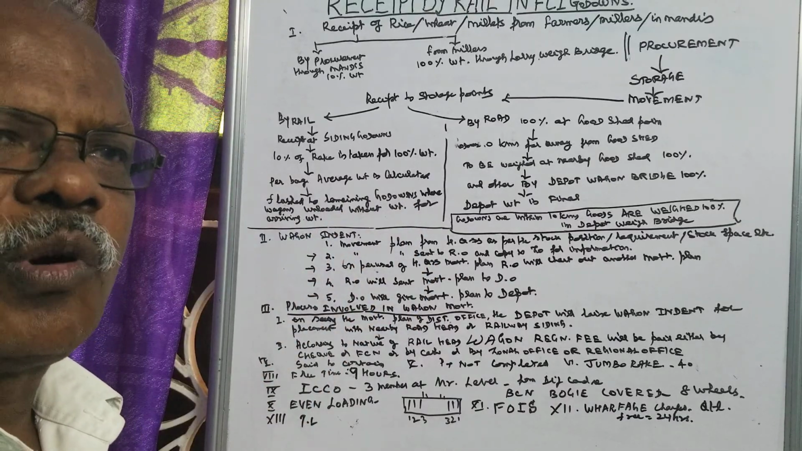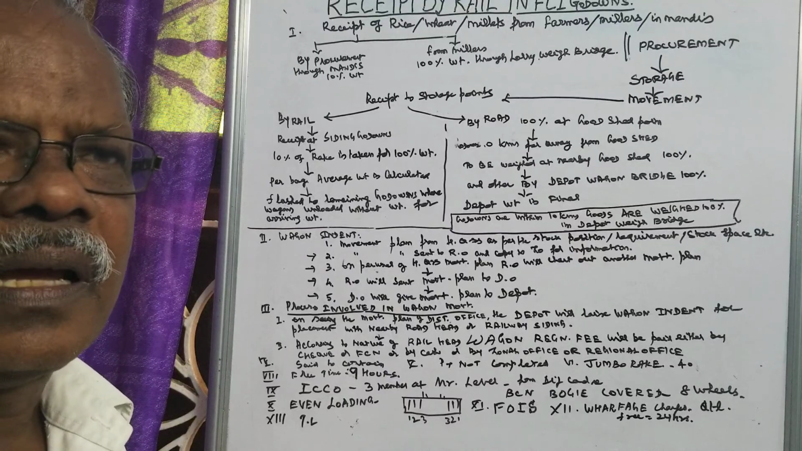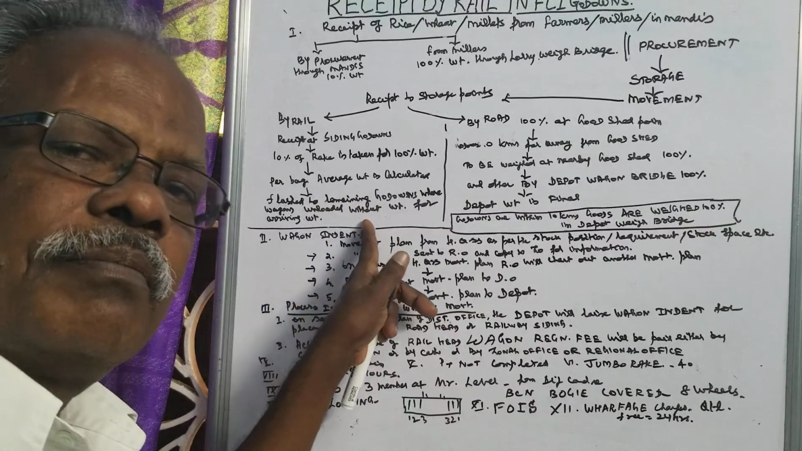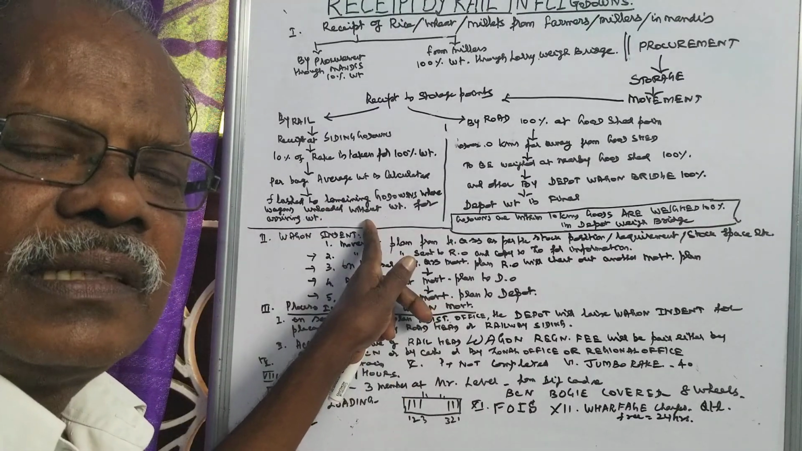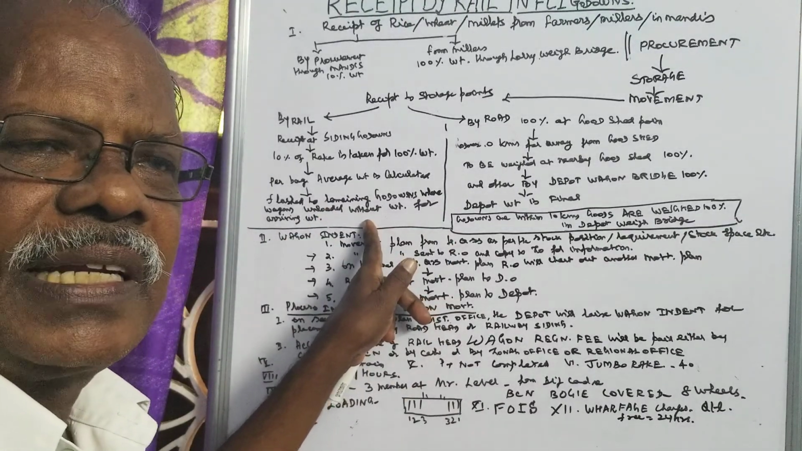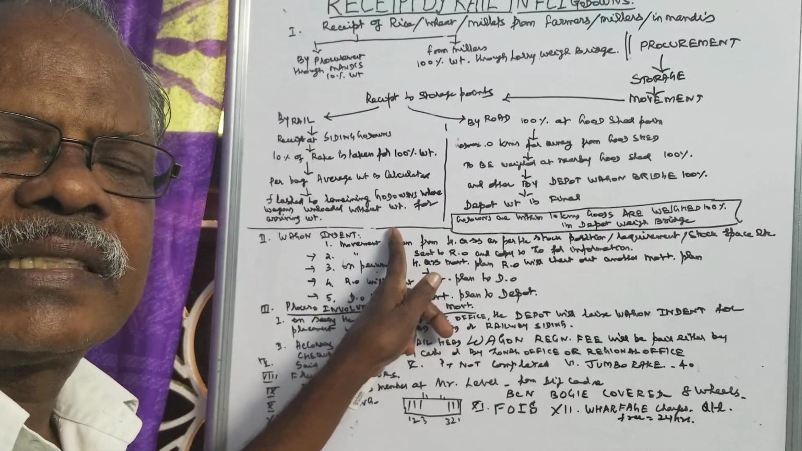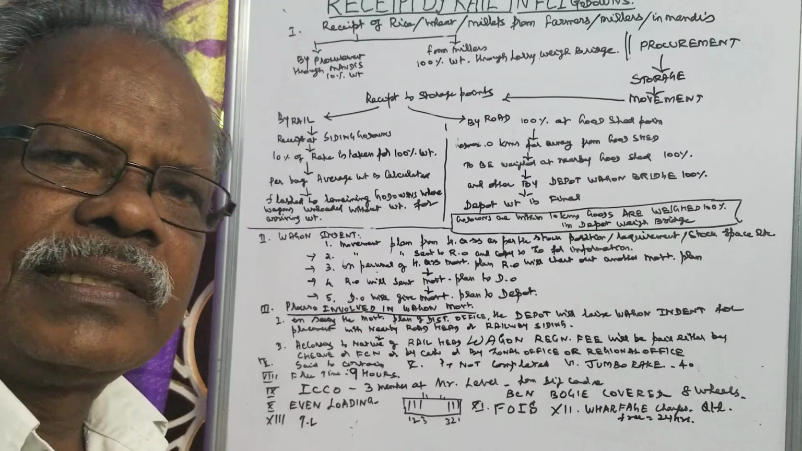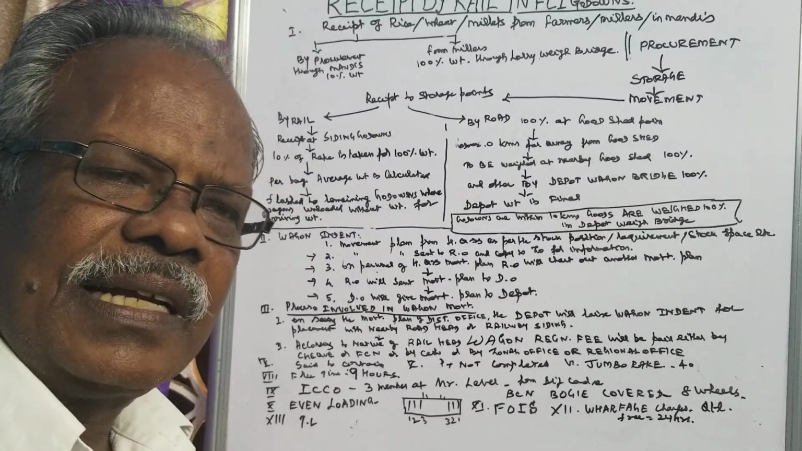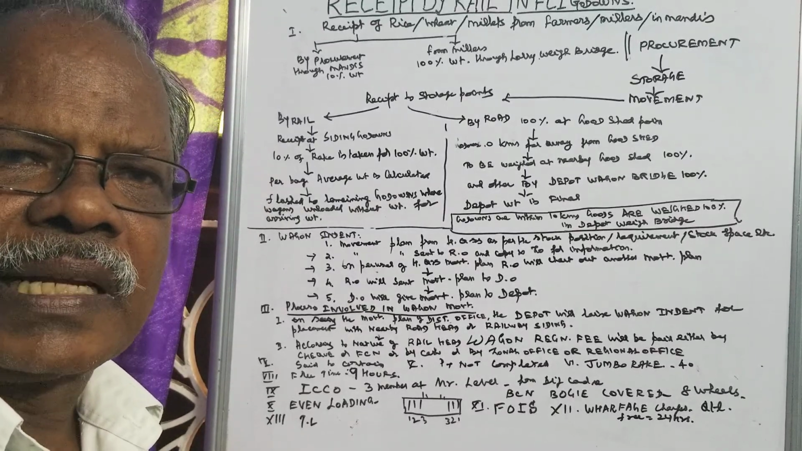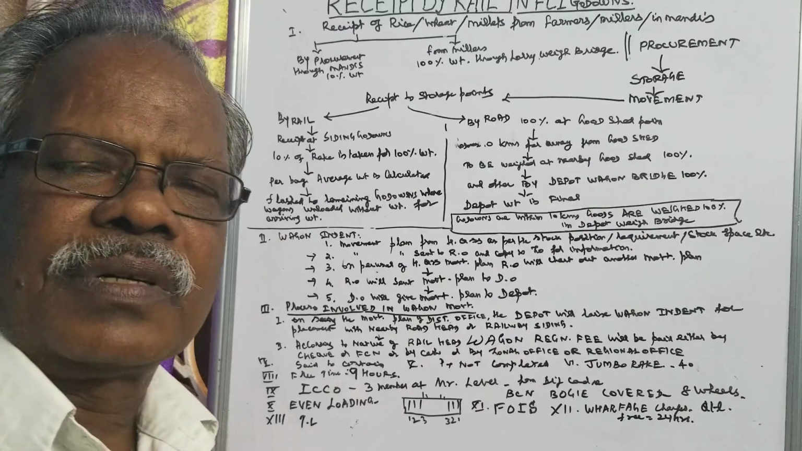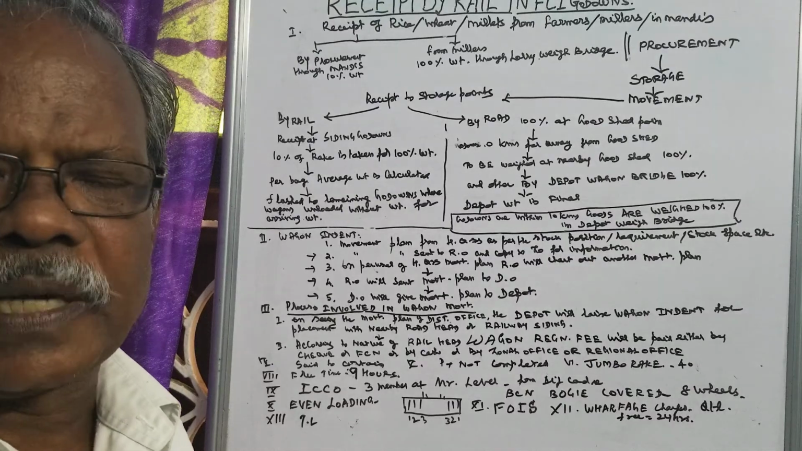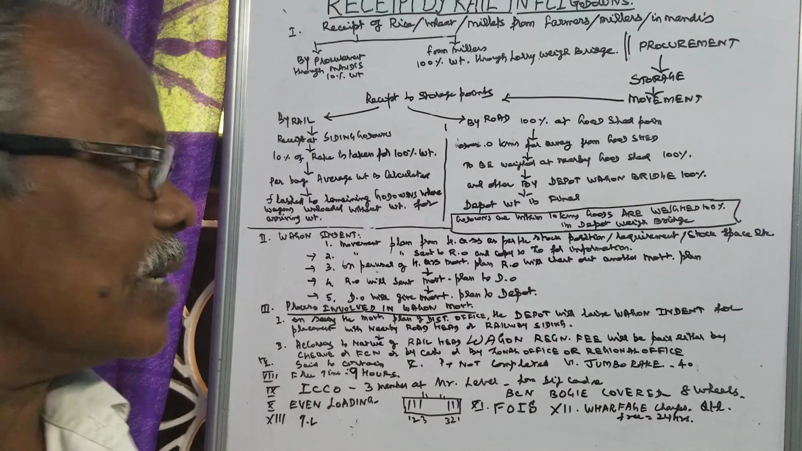Now the overall receipt weight will be calculated. The dispatch weight minus the receipt weight is equal to transit loss. So the transit loss is the difference between the sender's weight and the receiver's weight. That is, dispatch weight minus receipt weight is equal to transit loss.